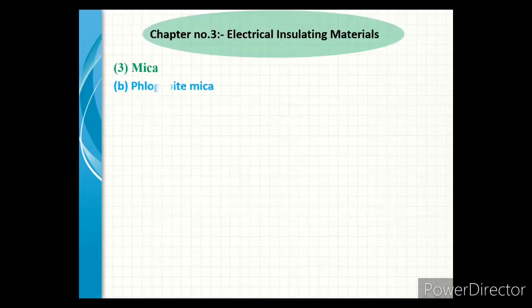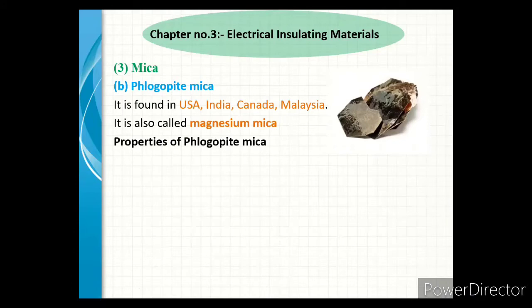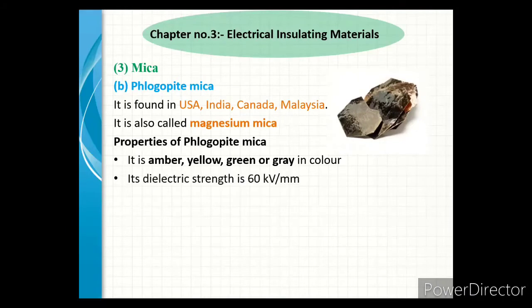Next we see phlogopite mica. It is found in USA, India, Canada and Malaysia. It is also called magnesium mica. Next we see the properties of phlogopite mica. It is amber, yellow, green or grey in color. It is present in different colors.